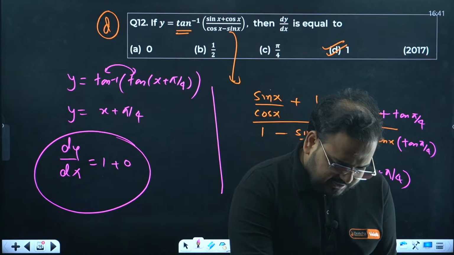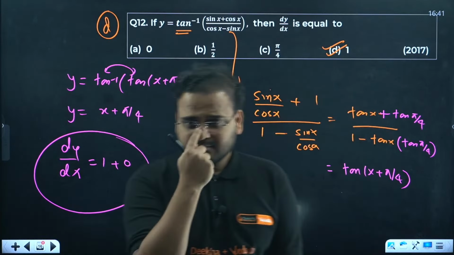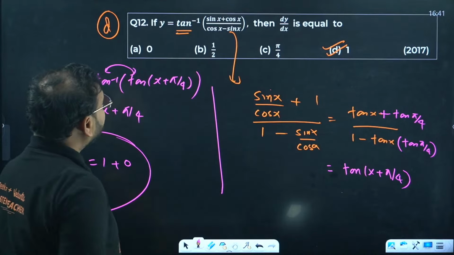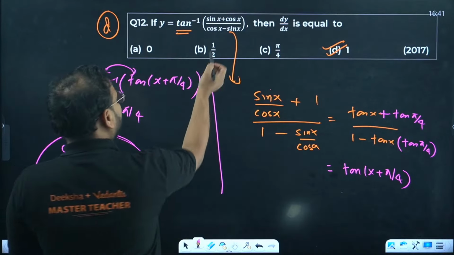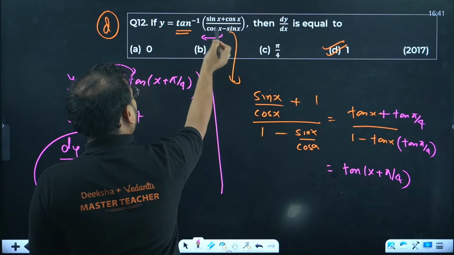Can't we take minus out so that both numerator and denominator get cancelled out? No. If you take the minus sign common over here, it will become sine minus cos. It is not sine minus, it is simply sine plus cos. The numerator is sine plus cos, not sine minus cos.